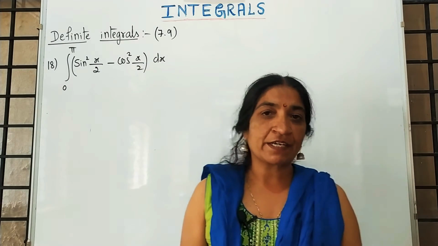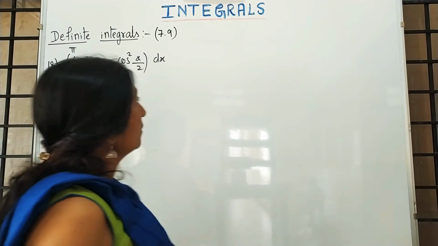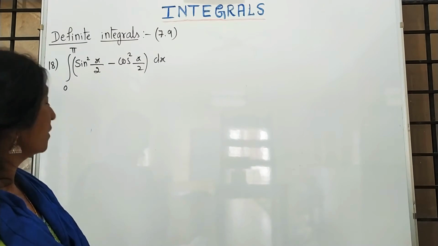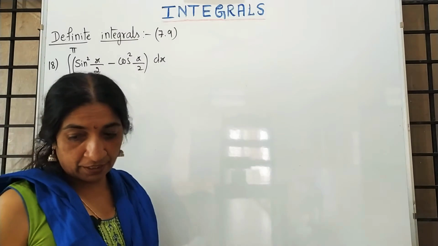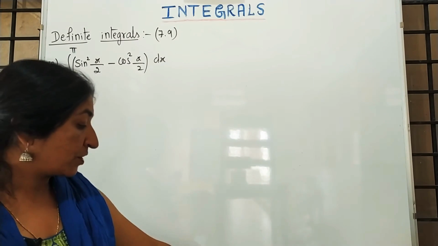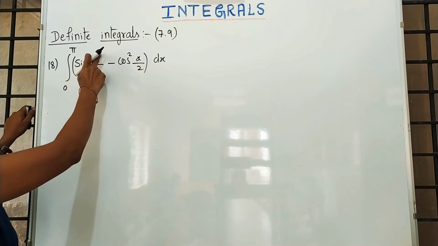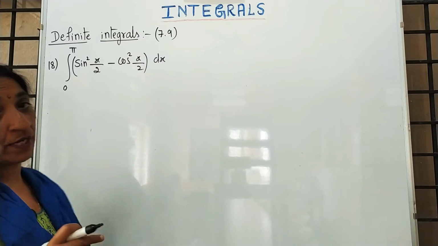We already started the definite integral in today's class. I will continue with exercise 7.9. We already completed 17 questions in the exercise. Now I am continuing with the next. See here, integration from 0 to pi of sin square x by 2 minus cos square x by 2.